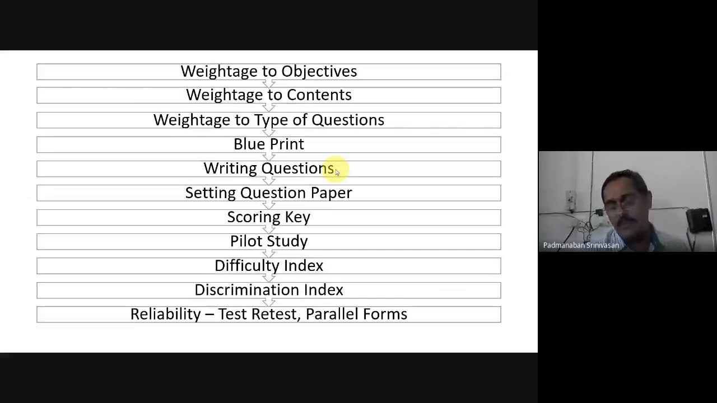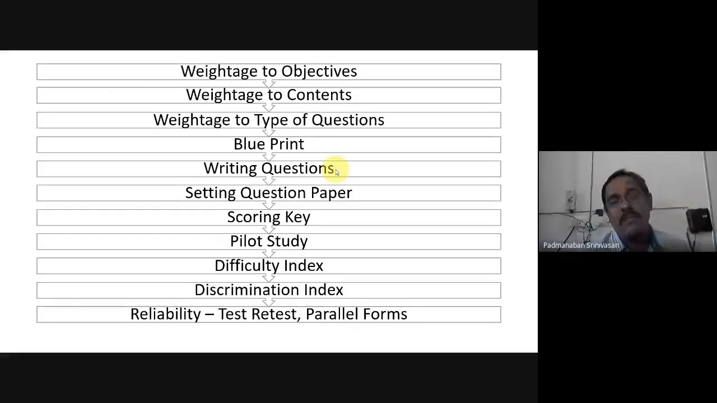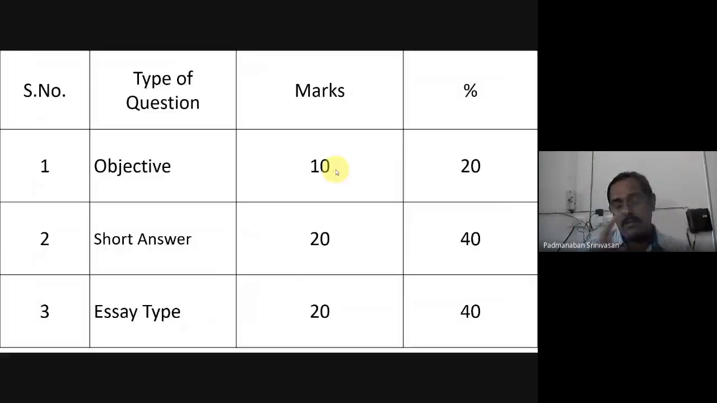Okay. So you will see the 3 dimensions. What is the first dimension? It is objective. What is the second dimension? Content. What is the third dimension? Type of question. These 3 dimensions, we are going to take one by one, and then all these 3 dimensions will be clubbed together to form a single thing, which is called a blueprint. Let us go by one dimension after another.